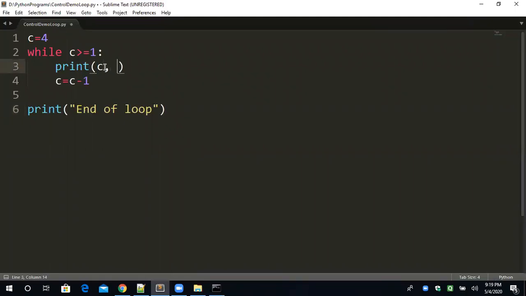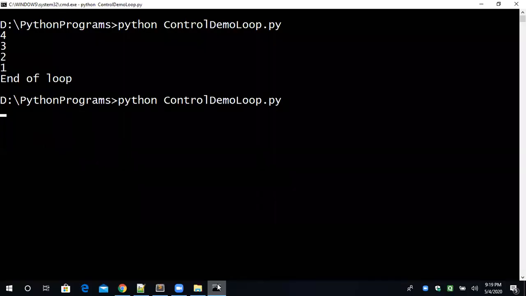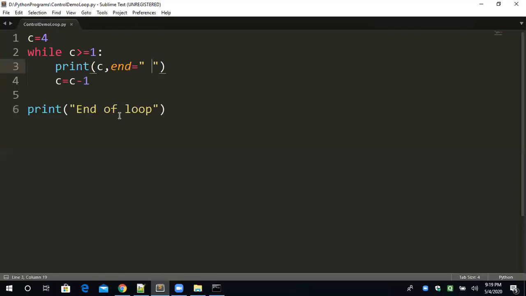In the previous lecture, we have already seen these examples. end is equal to space means don't break the line, only put a space after every value. One second, so you will understand the difference. Now see the difference. This is vertical order, and this is horizontal order. And after the end of the loop is the statement that the loop has ended. Okay, fine. Now these two examples are clear to everyone, I'm sure.